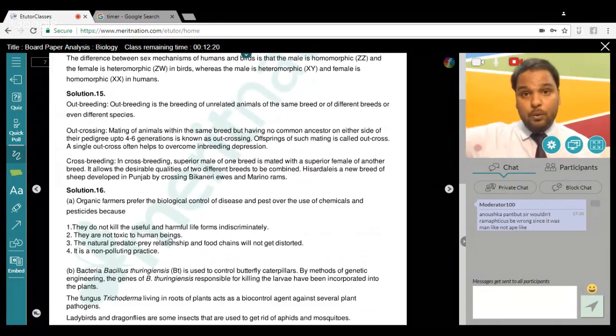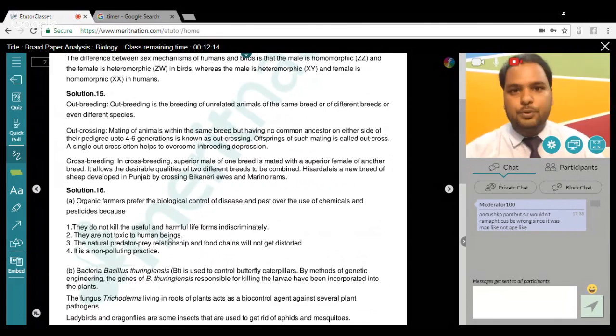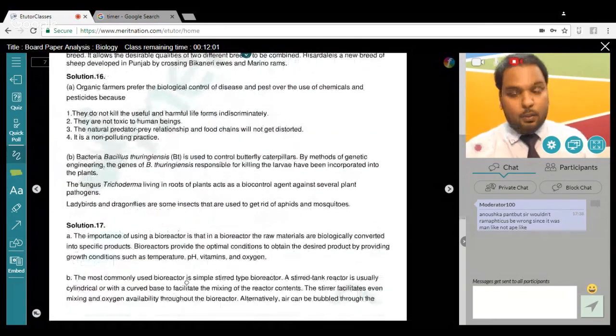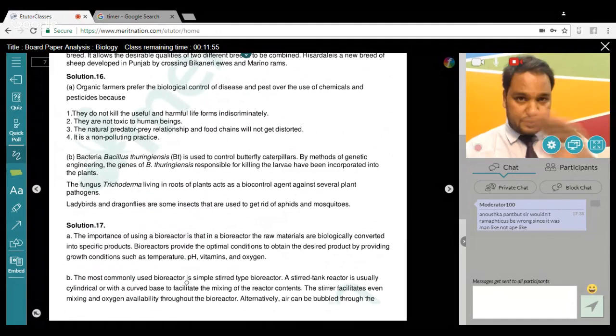Now, as I told you, if you remember, bioreactor, you should learn or practice the diagram of bioreactor. And that is what happened here in question number 17. How has the development of bioreactor helped in biotechnology? Simple answer, how it helped. Okay, and name the most commonly used bioreactor and describe its working. That you need to do. You have to describe its working.